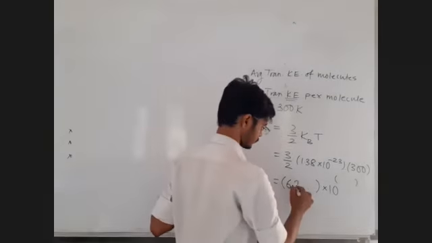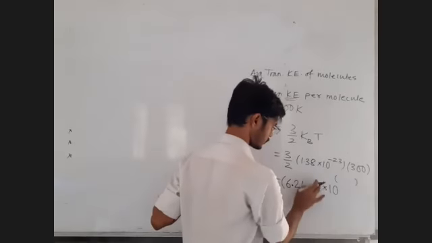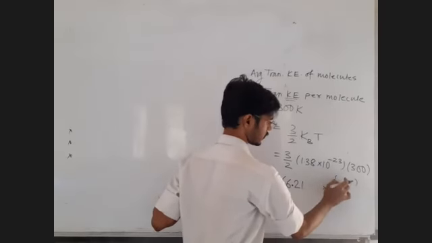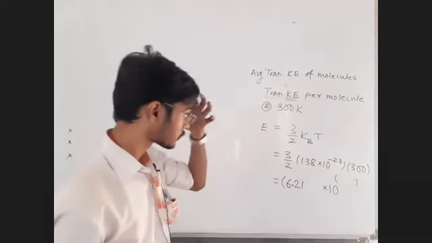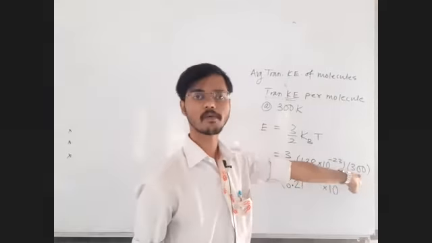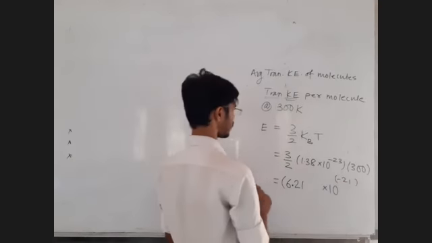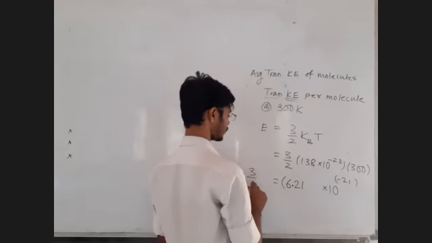Okay, fine. 6.21. Now everyone, tell me, 10 raised to what? This is minus 23 and this is double 0, so minus 21. Perfect. Minus 21.